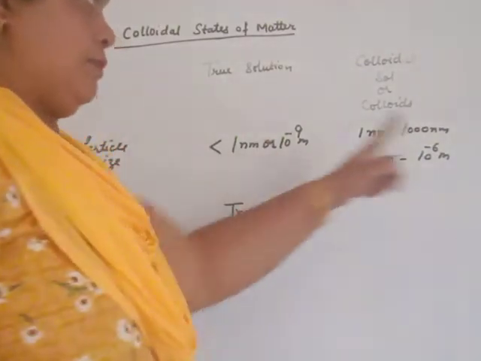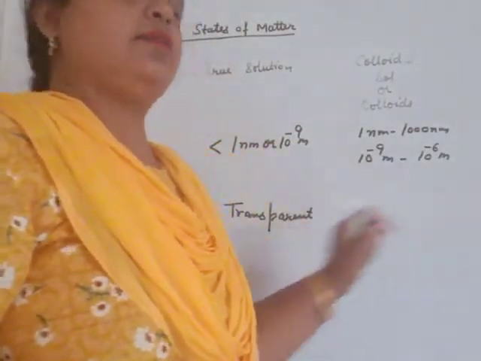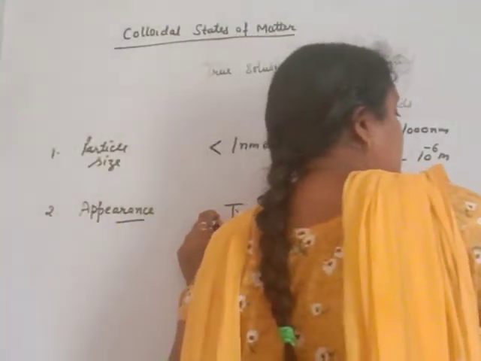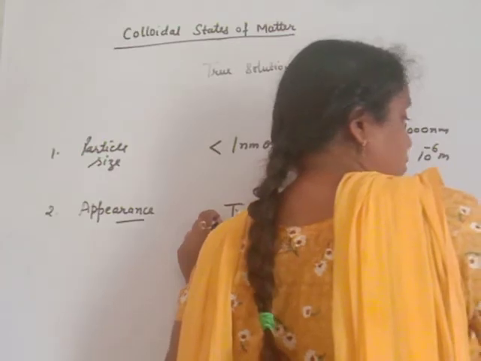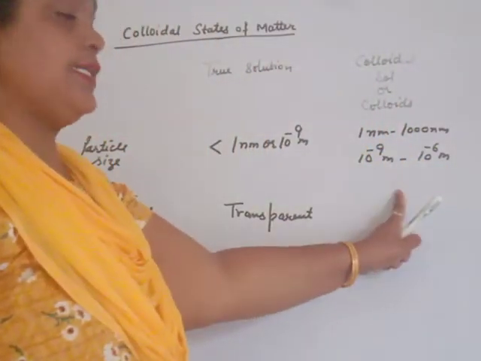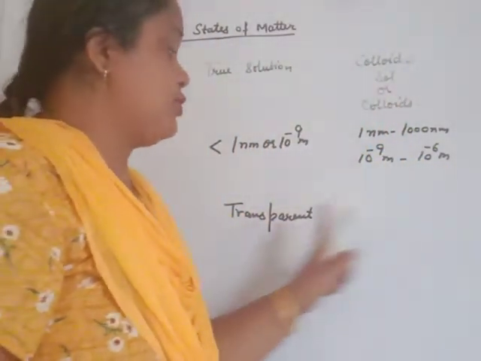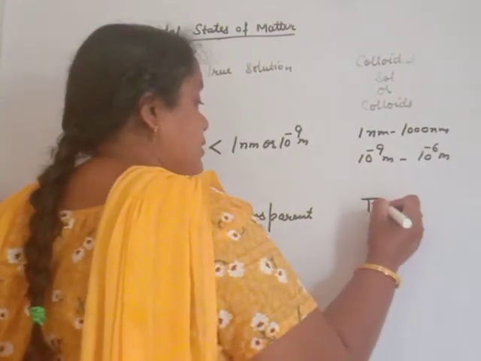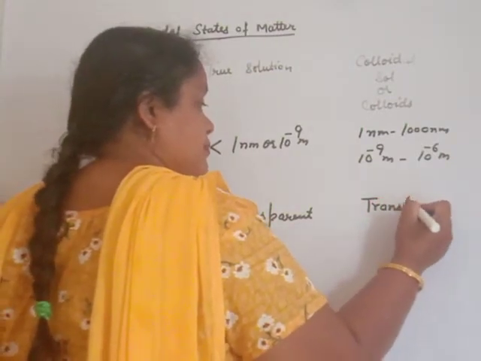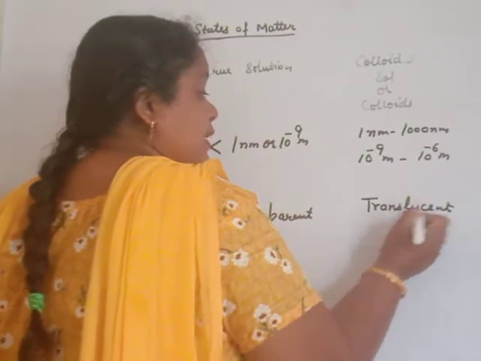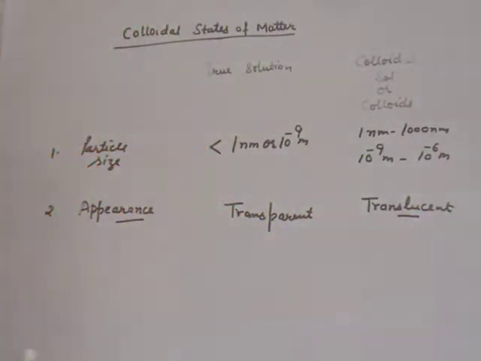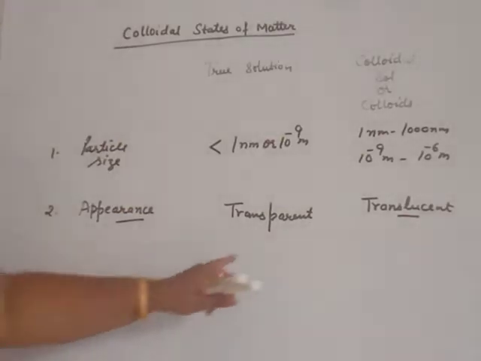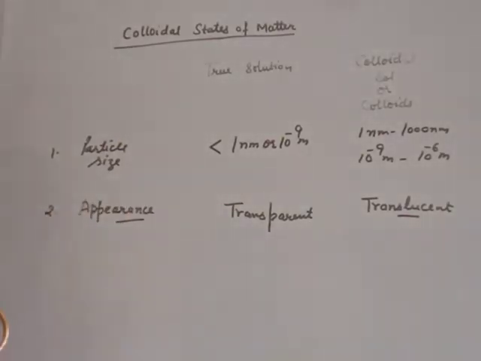In this case, particles are seen by naked eyes, that means they are opaque. And between these two, that condition is translucent. It will give only an impression that something is present outside the solution, but not clear. Clear will be seen in case of true solution.